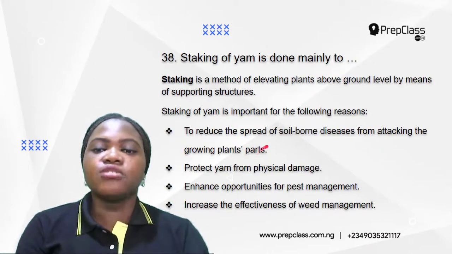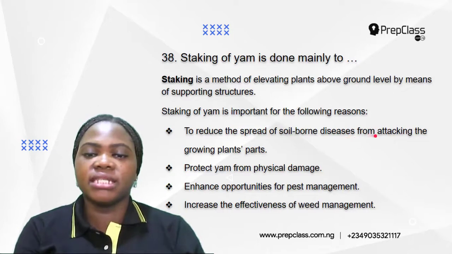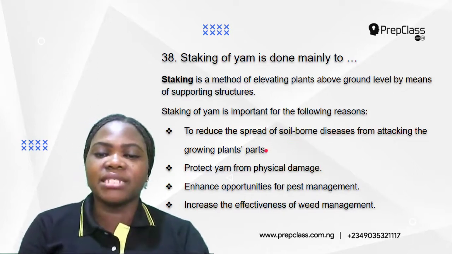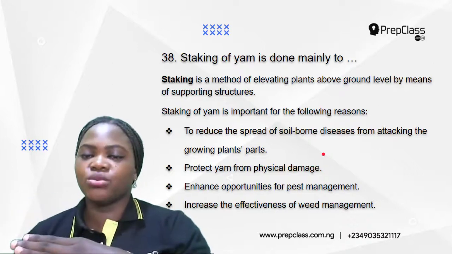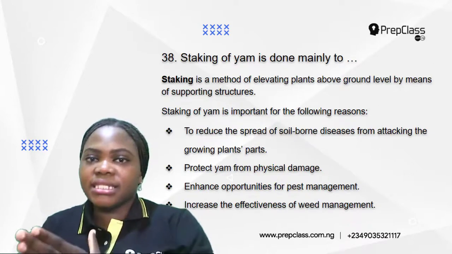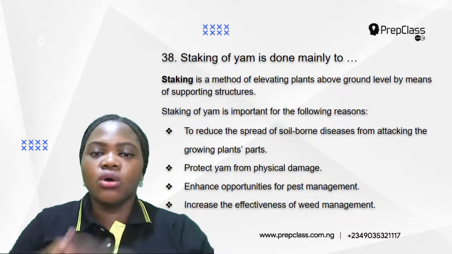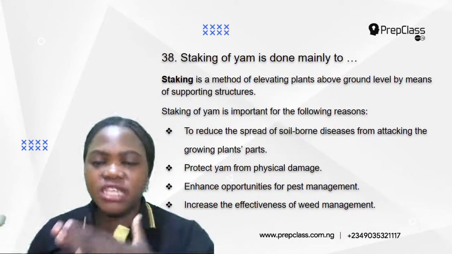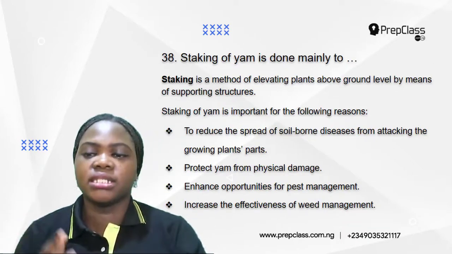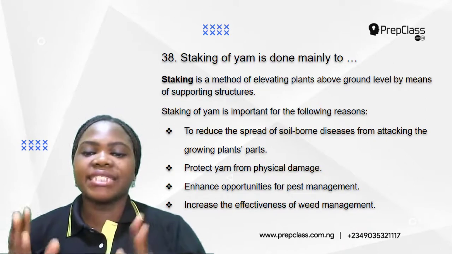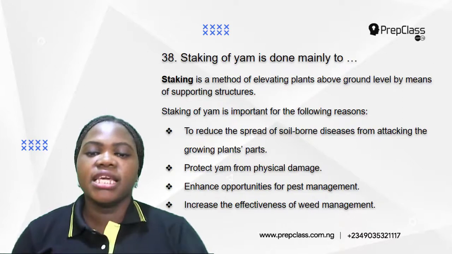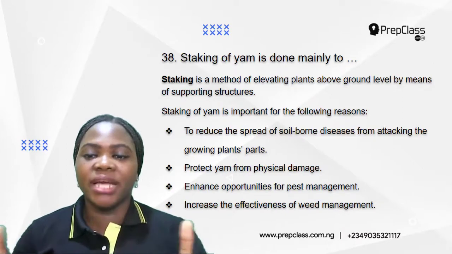The first one is to reduce the spread of soil-borne diseases from attacking the growing plant part. Okay, so when the plants are in close contact with the soil, some of the soil diseases can be transmitted to the plant. So staking of yam will reduce the spread of soil-borne diseases from attacking the growing plant part. It also protects yam from physical damage. It enhances opportunities for pest management.